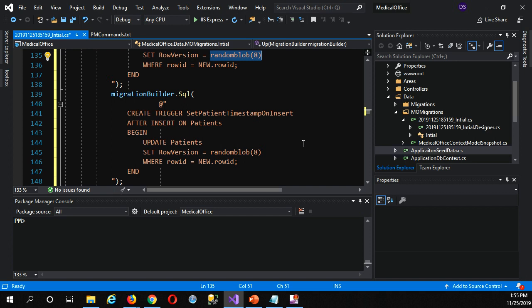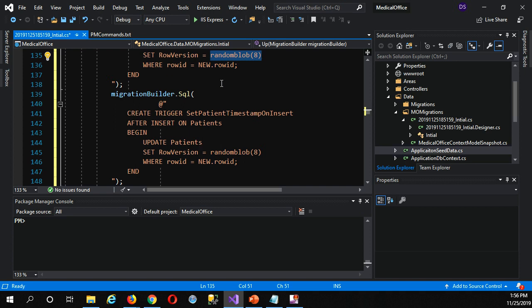Because when Entity Framework compares the value of this timestamp, the odds of creating a binary large object randomly twice with the same value are pretty darn small. So we have very high confidence that we'll catch any concurrency errors this way that we would have otherwise. It's just a workaround, but I've tested it and it seems to work very well.